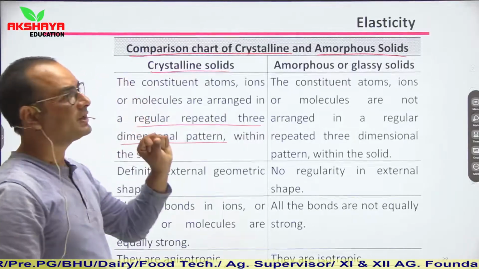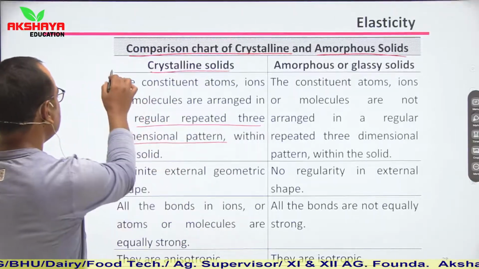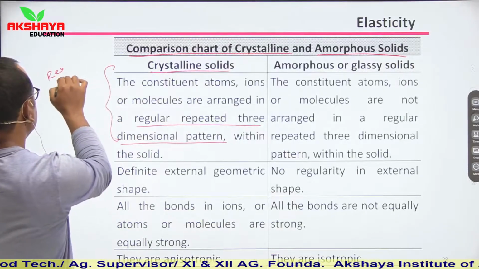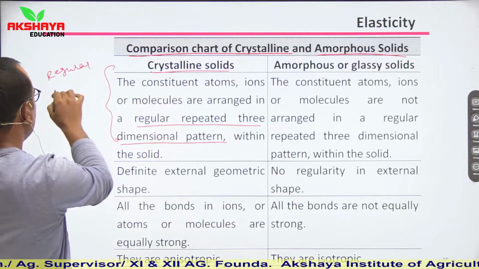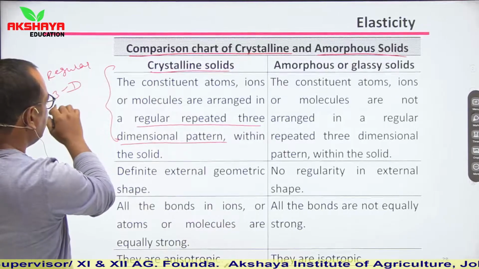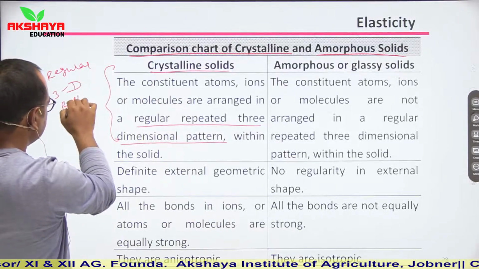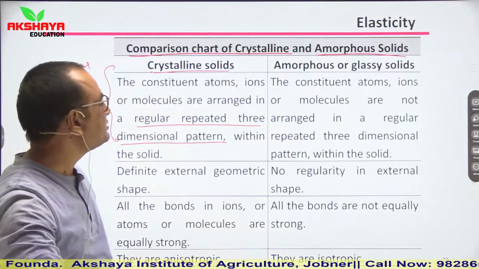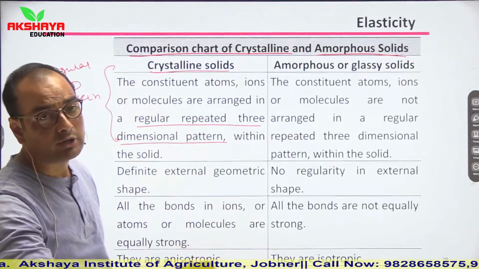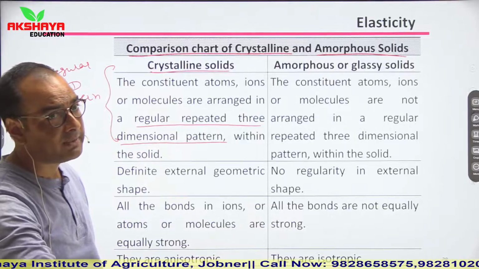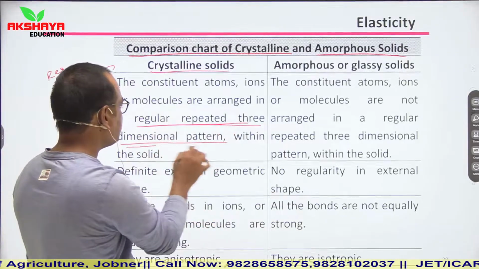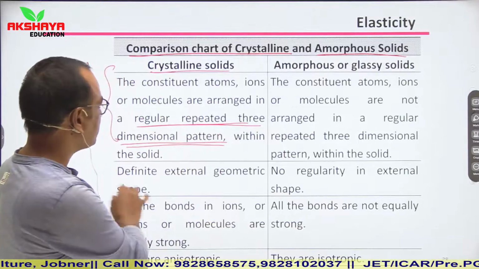So atoms, ions or molecules are arranged in a regular repeated three-dimensional pattern within the solid.